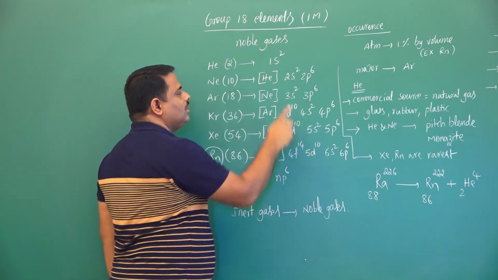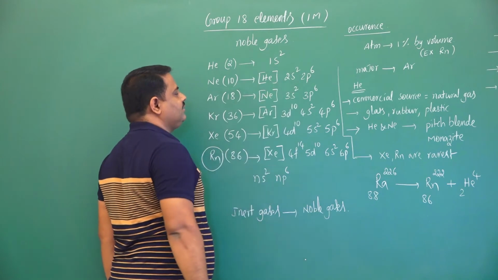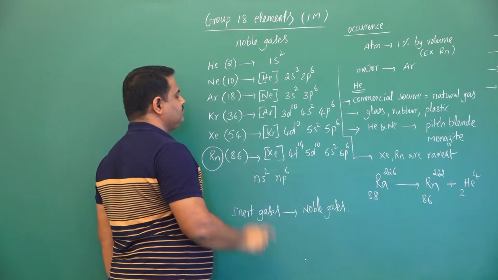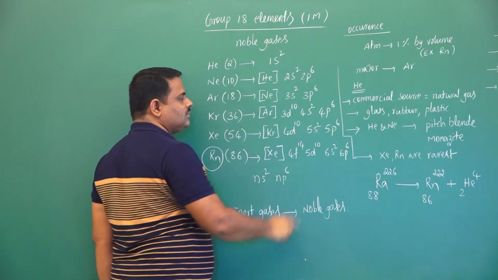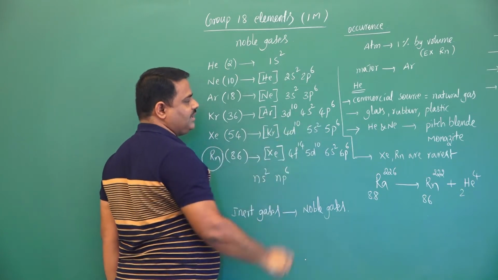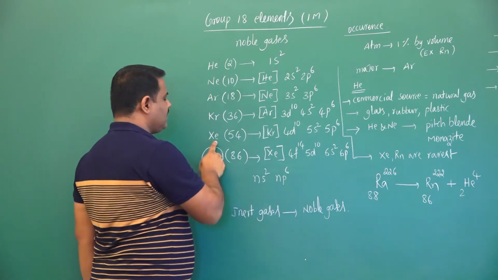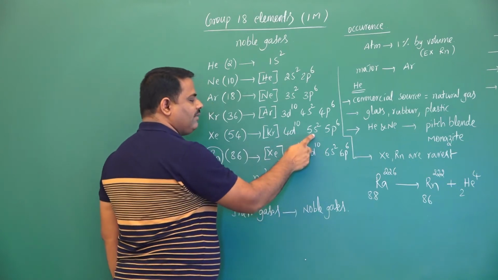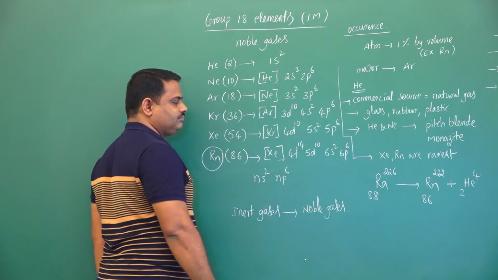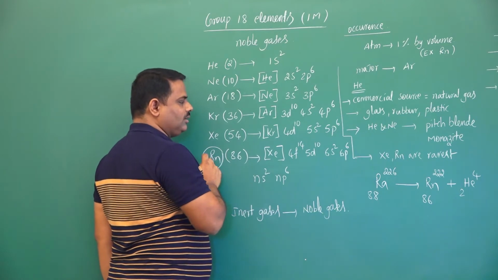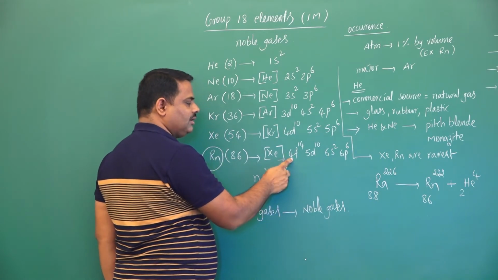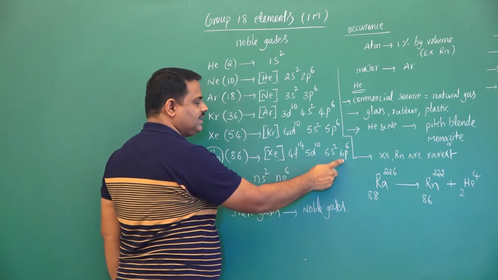Neon 2s2 2p6, argon 3s2 3p6, krypton 4s2 3d10 4p6, xenon 5s2 4d10 5p6, last radon 6s2 4f14 5d10 6p6.